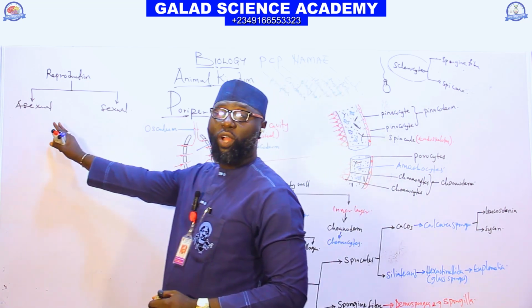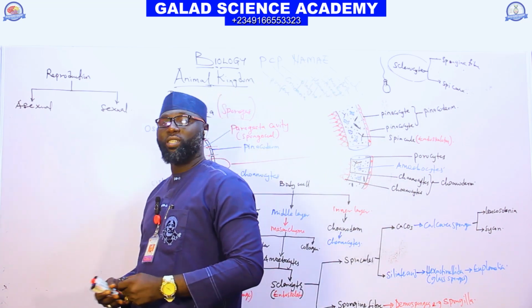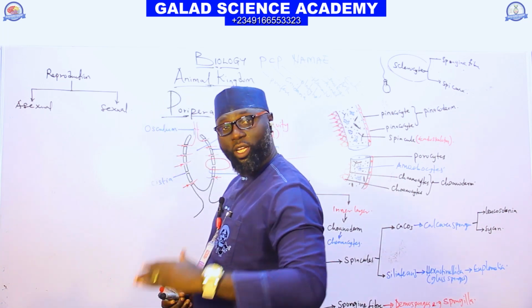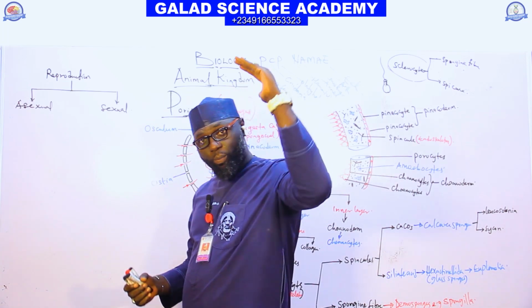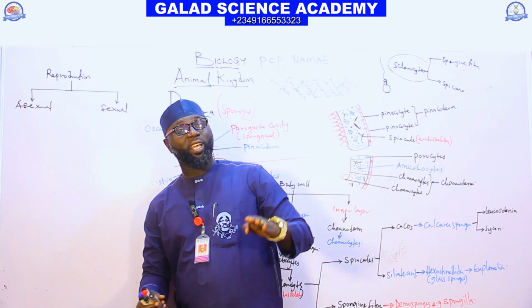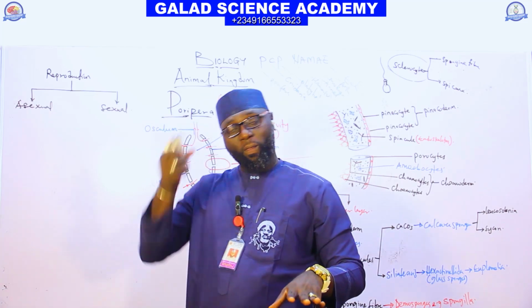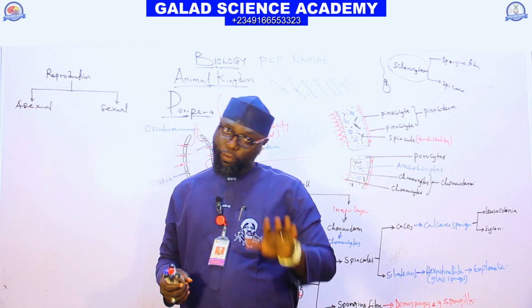But what kind of asexual reproduction do we have in sponges? You know, the asexual reproduction we have in protozoa is binary fission and multiple fission.